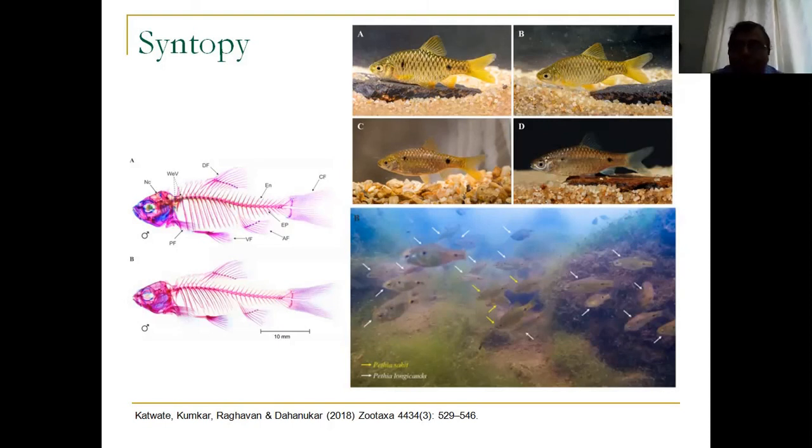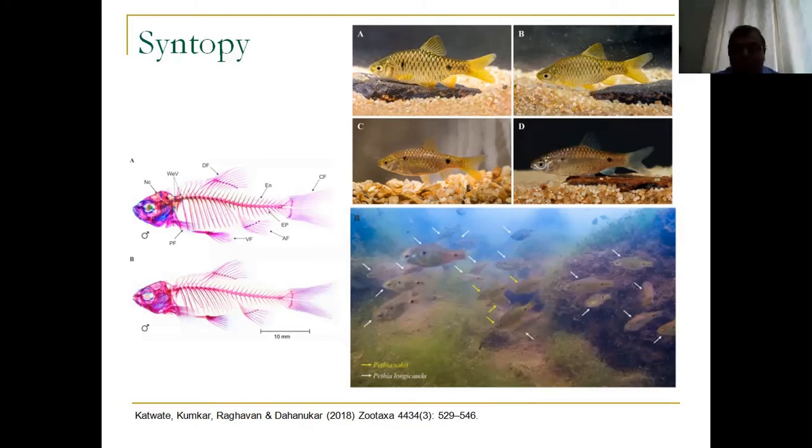The only reason we found out about it is because we started looking at its genetic makeup. We started looking at the osteological features. We looked at the morphology, and we realized that morphologically, osteologically and genetically, there is a different species which lives along with longicoda in the same shoal. Now, this is a very interesting thing. Two species of the same genus are living together in the same shoal, and when we look at its genetics, we also realize that this is a new species.